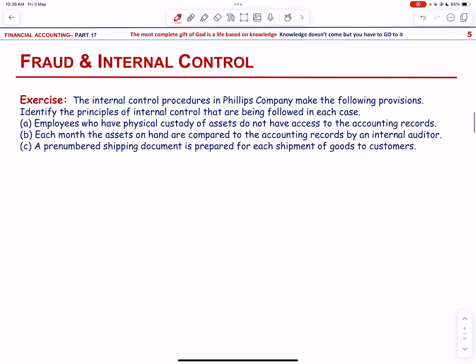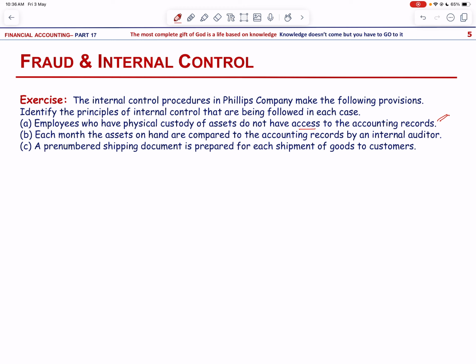Okay. The internal control procedures in Philips Company make the following provisions. Identify the principles of internal control that are being followed in each case. Number 1. Employees who have physical custody of assets do not have access to the accounting records, and that is segregation of duties.